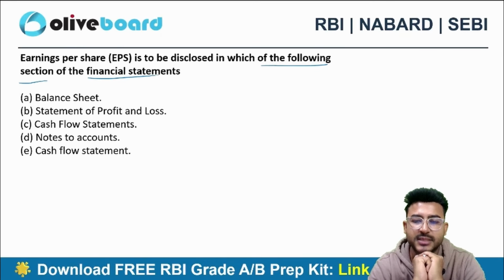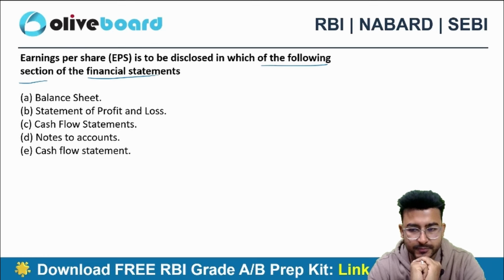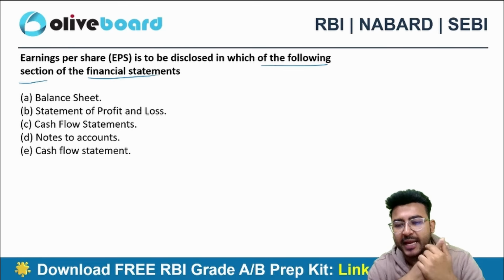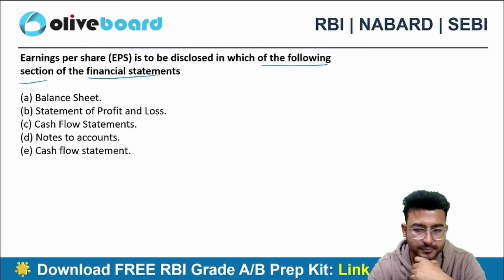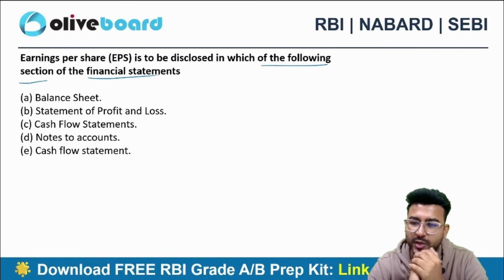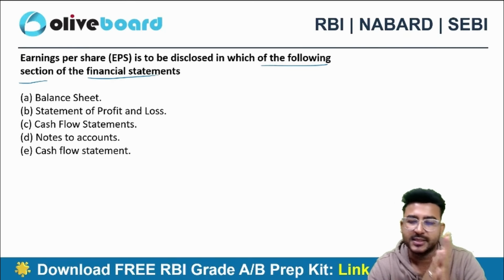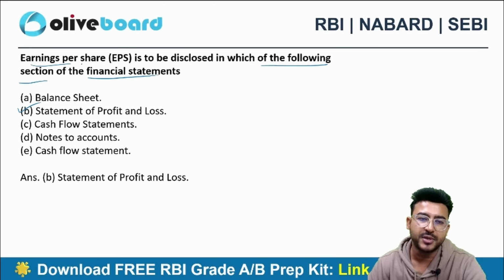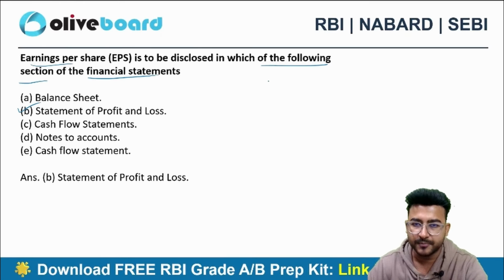While studying the financial statement, we have studied two terminologies, earning per share and diluted earning per share, EPS and diluted EPS. Where you guys have seen these two terminologies? Yes, it is there in the statement of profit and loss account, earning per share and diluted earning per share.